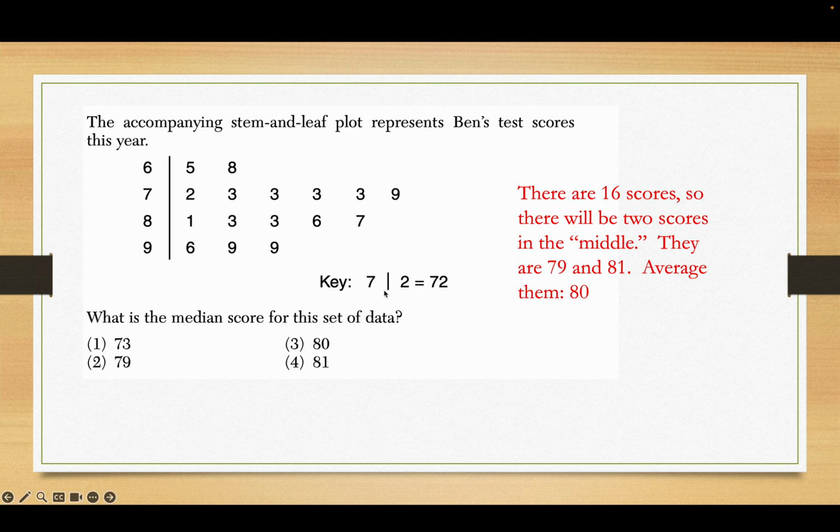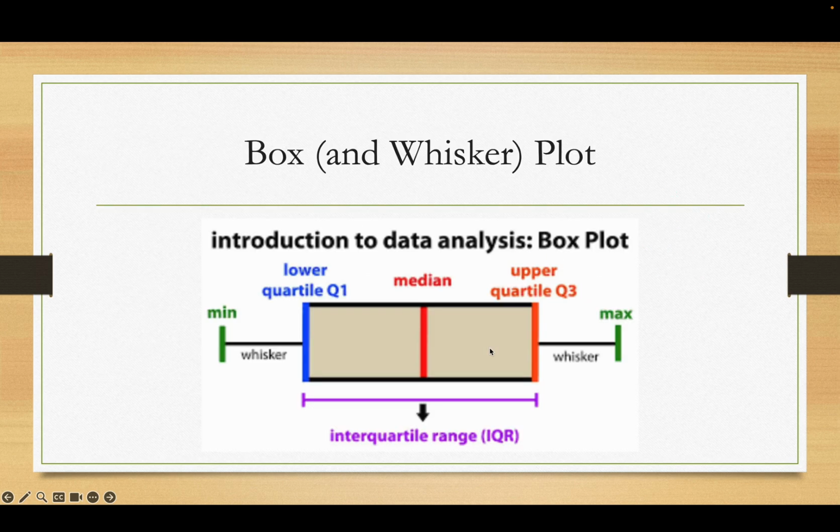Of course, there's your key, which is very important to have. I don't know why I wrote 81. It only went up to 81. It should have gone all the way up to 80. All right, so those are reminders about stem and leaf plots. Now we have box and whisker plots.